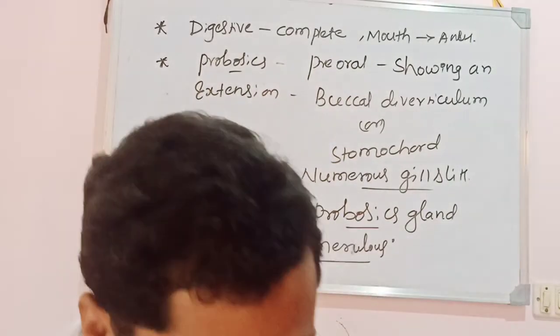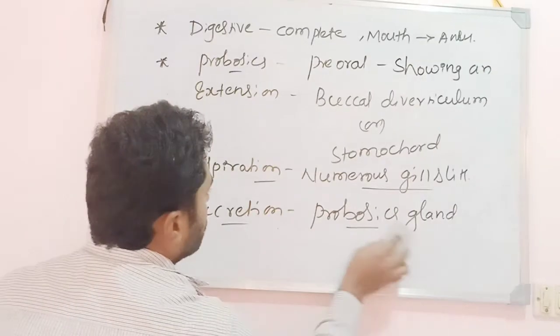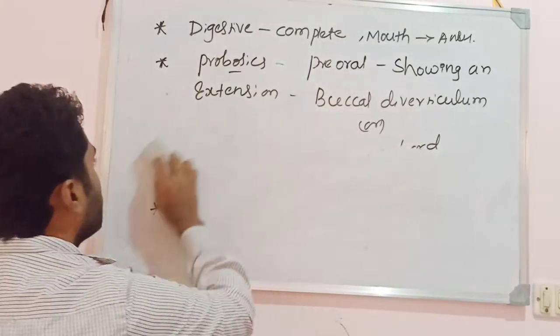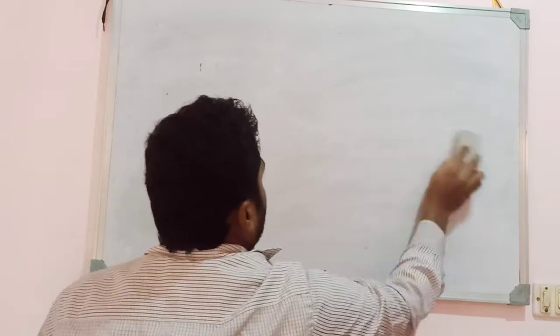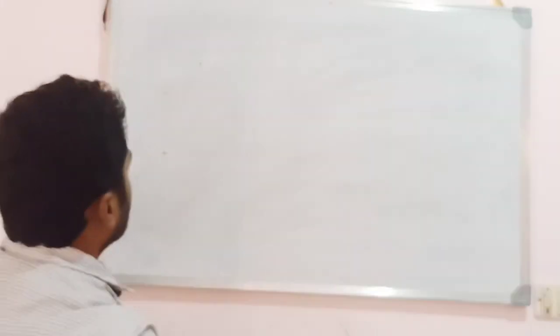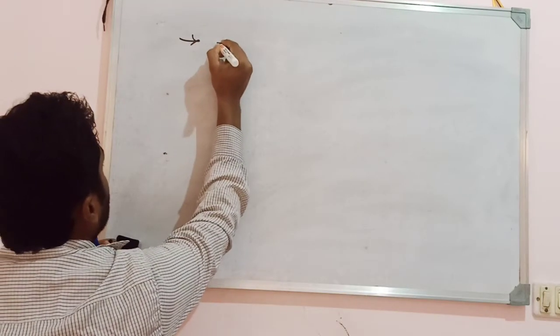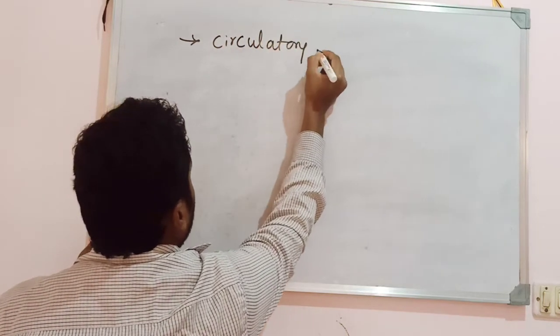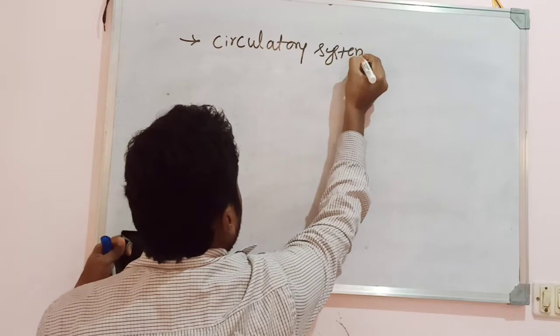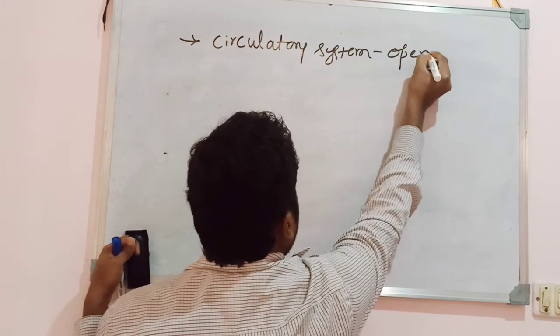The next point is about the circulatory system. Here in these animals the circulatory system is open type, which means there are no definite blood vessels.